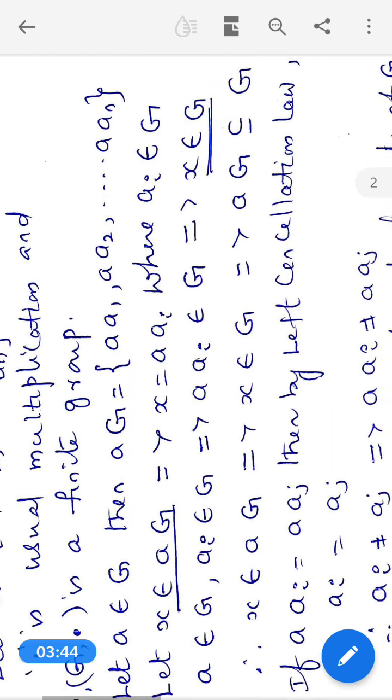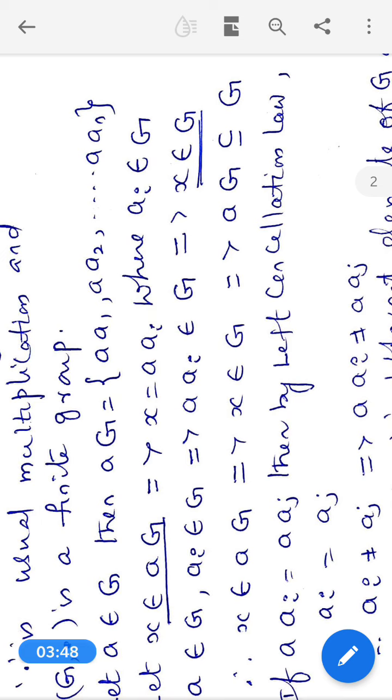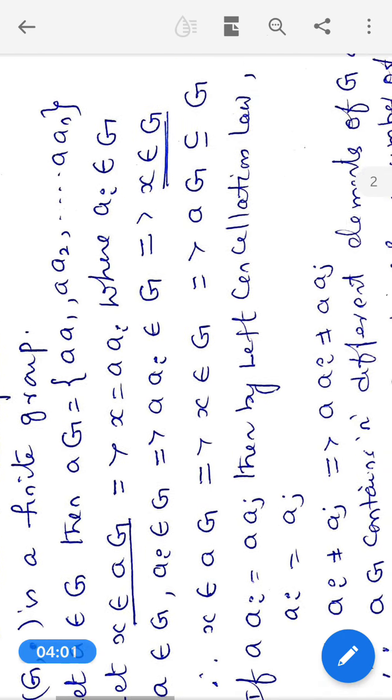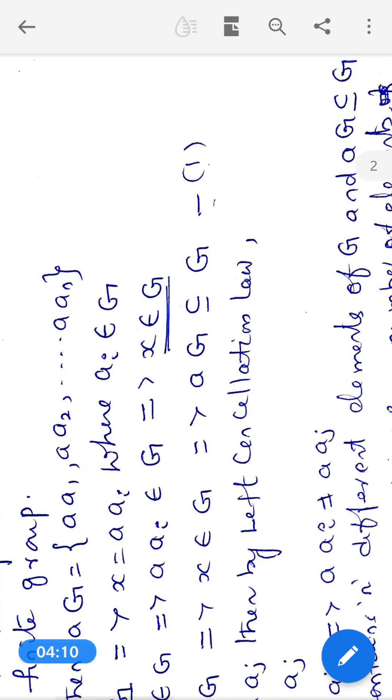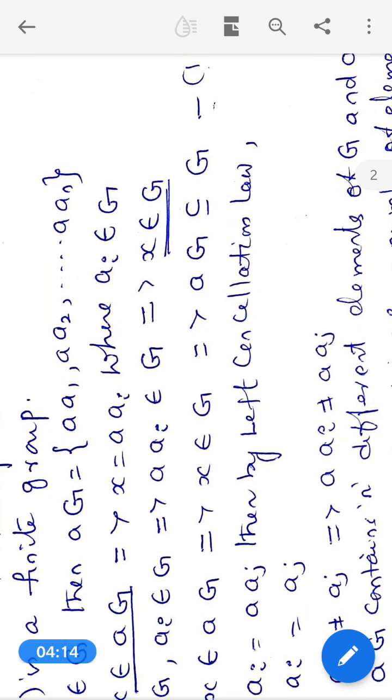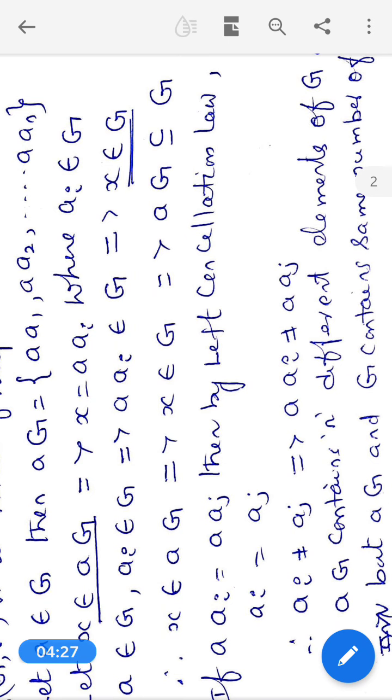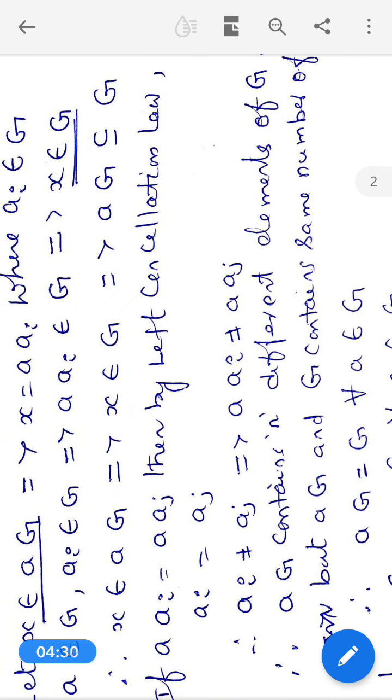Now a belongs to G and ai belongs to G implies a·ai belongs to G, which implies x belongs to G. Therefore x belongs to aG implies x belongs to G. Therefore aG is a subset of G. Call it equation 1.